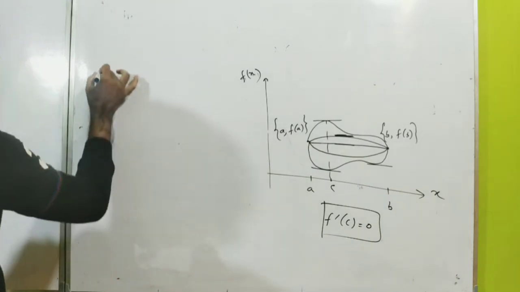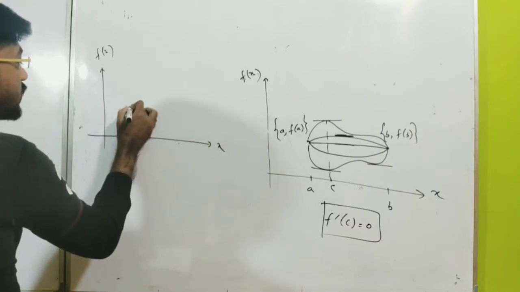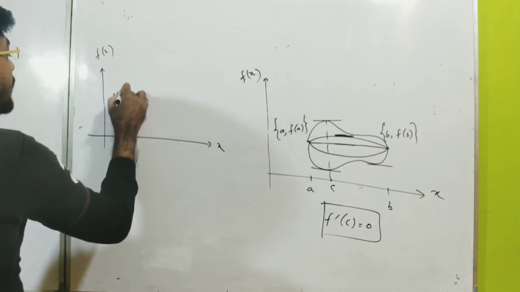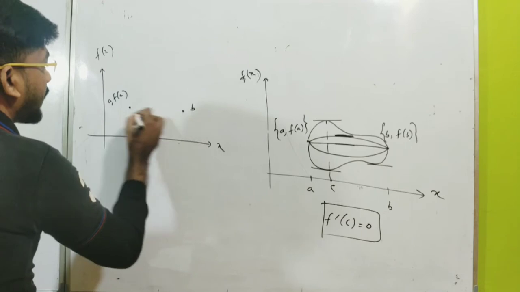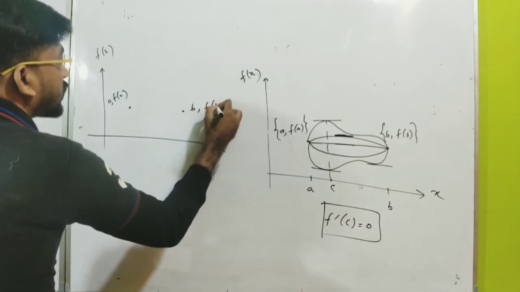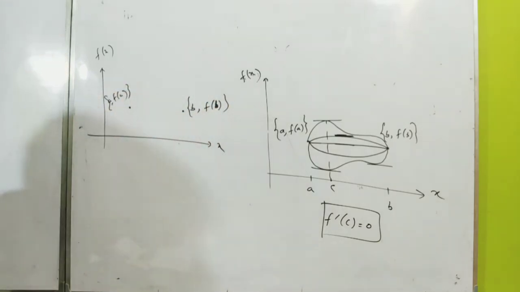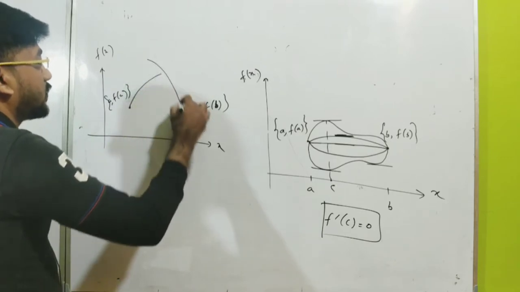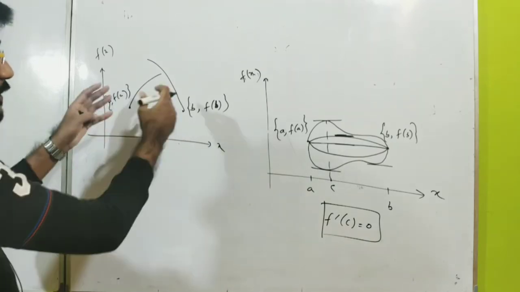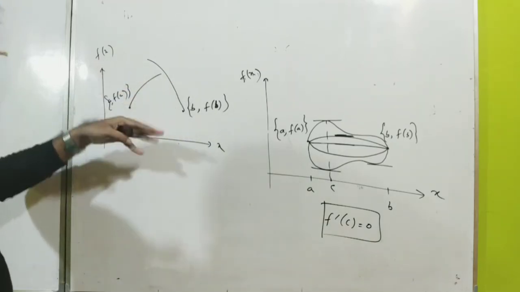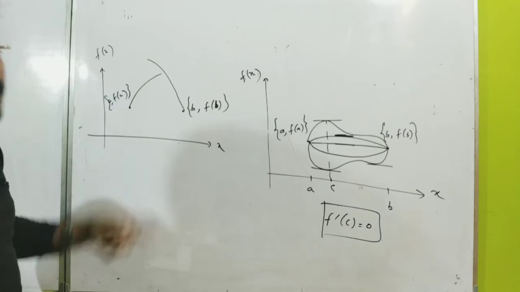To understand this, let me take a function which is not continuous within this interval. Okay, so this is the point a comma f of a, and this is the point b comma f of b. Of course these two points are at the same height from the x-axis. Now let me choose a function which is not continuous, like this. So the function is not continuous. Here the function is discontinuous. And if there is a discontinuity, you cannot find any tangent which is parallel to the x-axis.